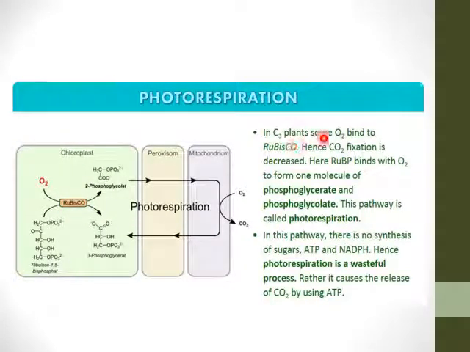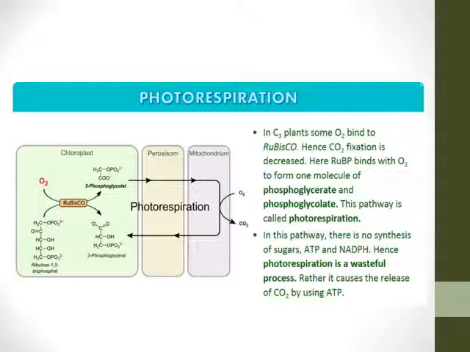In C3 plants, some O2 binds to Rubisco. Hence, CO2 fixation is going to decrease. Here, ribulose bisphosphate binds with O2 to form 1 molecule of phosphoglycerate and 1 molecule of phosphoglycolate. So, this is known as photorespiration. In this pathway, there is no synthesis of sugar, ATP or NADPH, hence it is called a wasteful process. Rather, it causes the release of CO2 by using ATP.